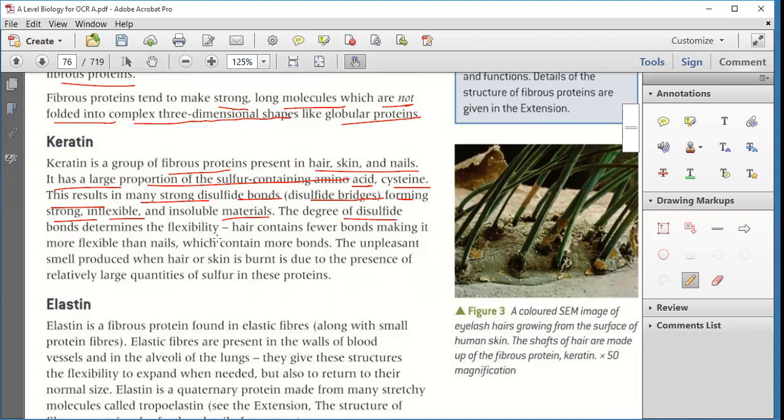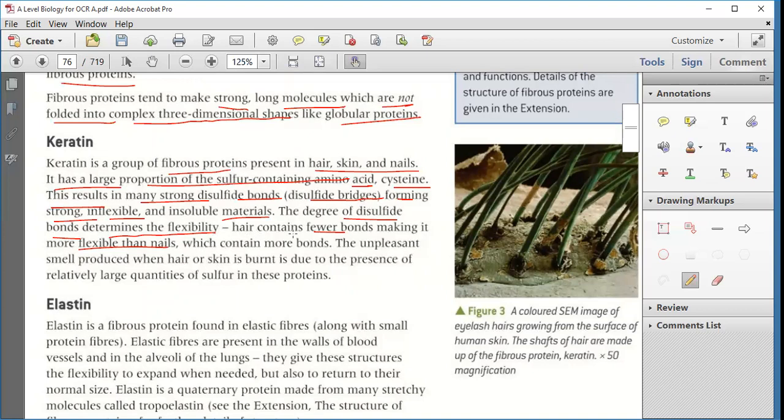The number of disulfide bonds determines the flexibility. Hair contains fewer bonds, making it more flexible than nails. So, whatever the amount of disulfide bonds, in the case of hair it is less, but in the case of nails it is more. So hair is more flexible than nails.